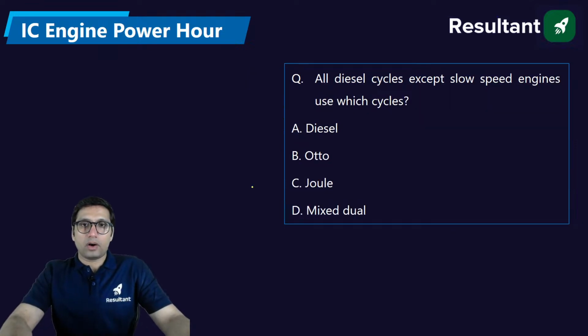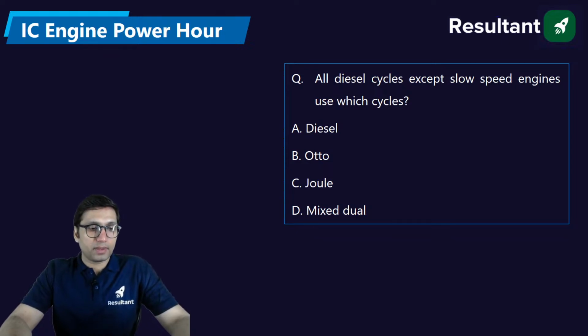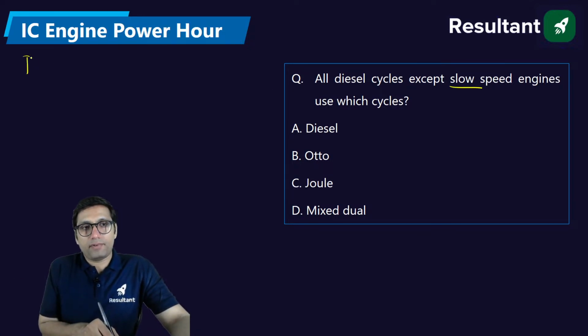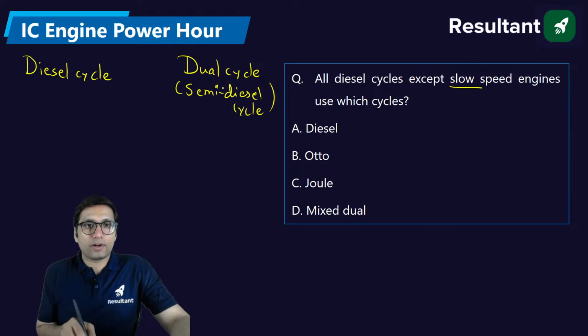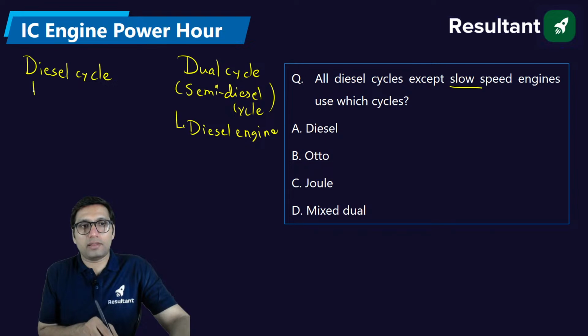Next question. All the diesel cycle except slow speed engines use which type of cycle? Diesel cycle except slow speed. See, you must remember that we discussed different types of cycles. We know diesel cycle, we know dual cycle. How many of you know that dual cycle is also called semi-diesel cycle? Do you know why it is called semi-diesel cycle? The reason is, this dual cycle called semi-diesel cycle is also used for diesel engine.